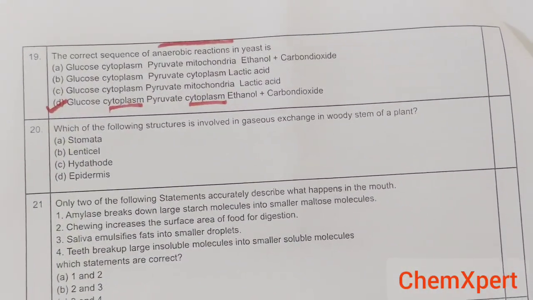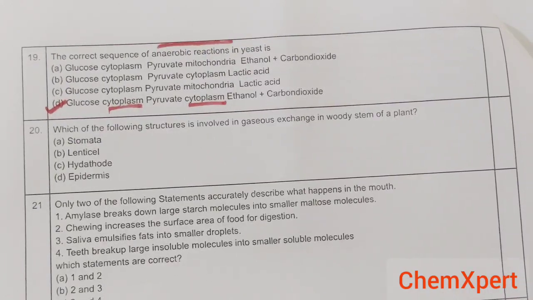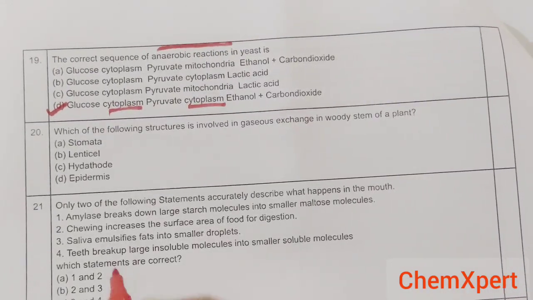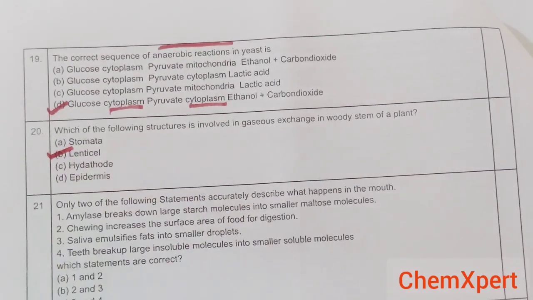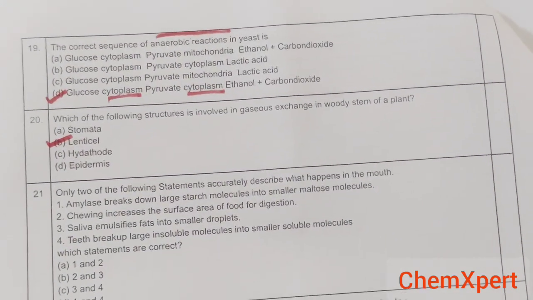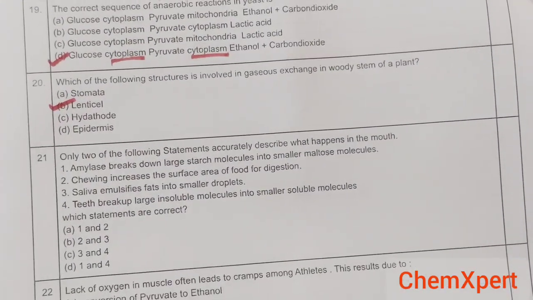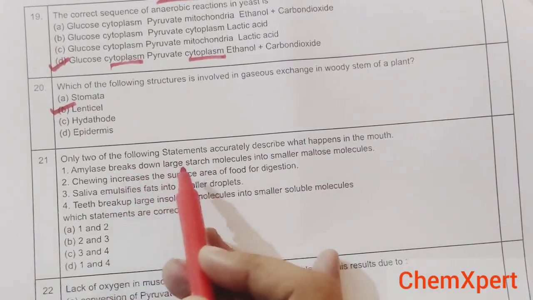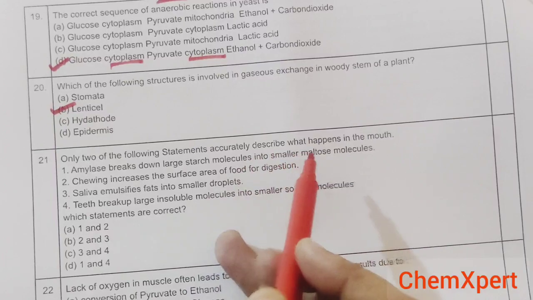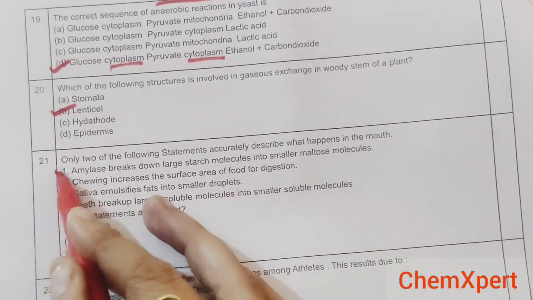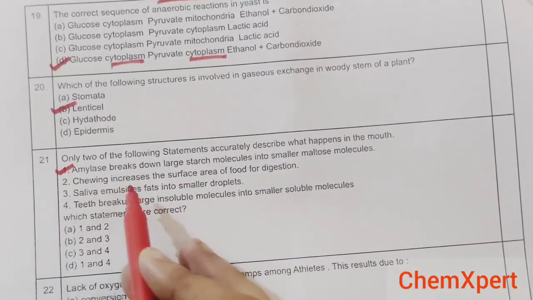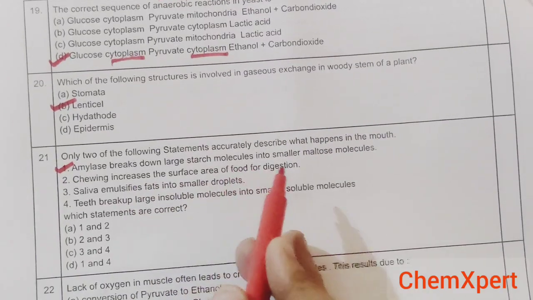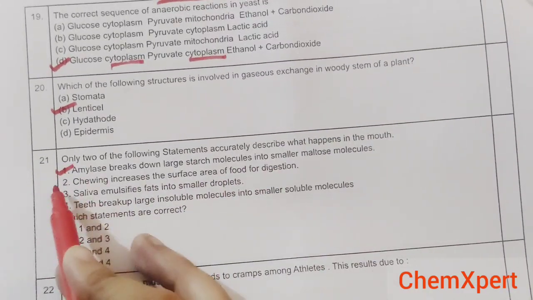Next, which of the following structures is involved in the gaseous exchange in the woody stem of the plant? So the answer here will be the lenticels. Now, only two of the following statements accurately describe what happens in the mouth. Amylase breaks down large starch molecules into smaller maltose molecules. Yes, this is the correct answer. Chewing increases the surface area of food for digestion. Yes, this is also the correct answer.